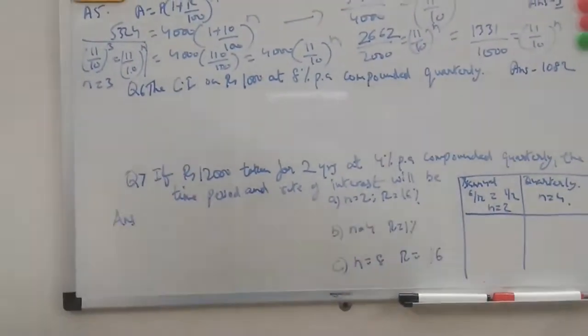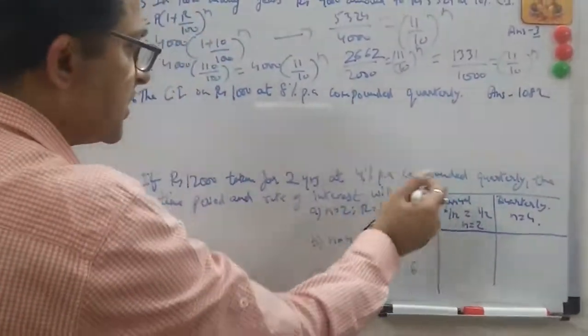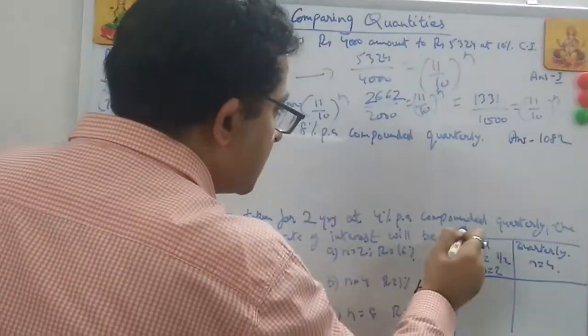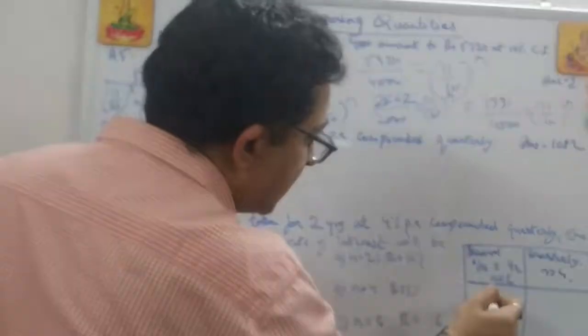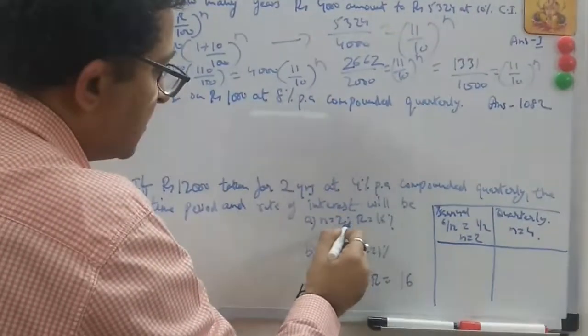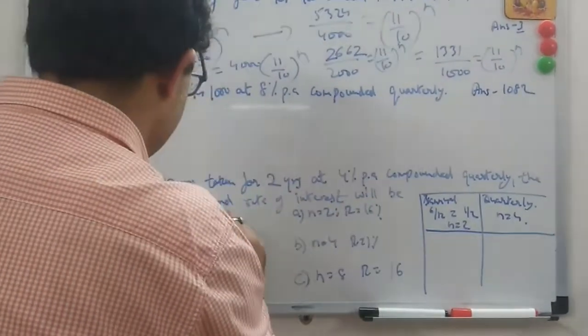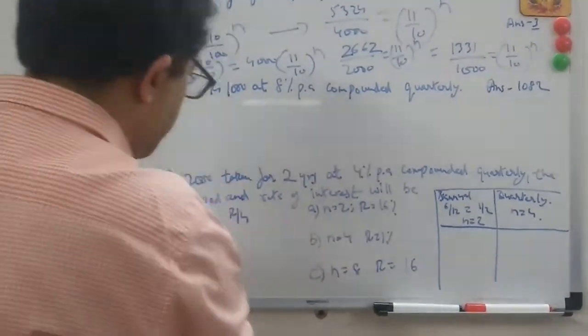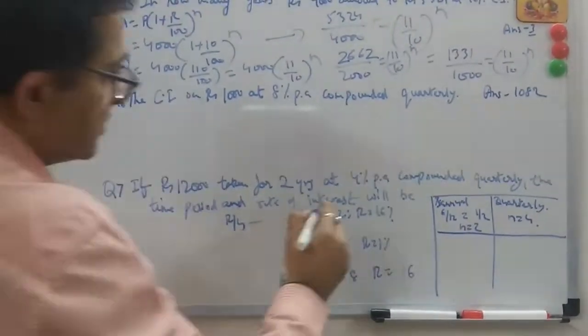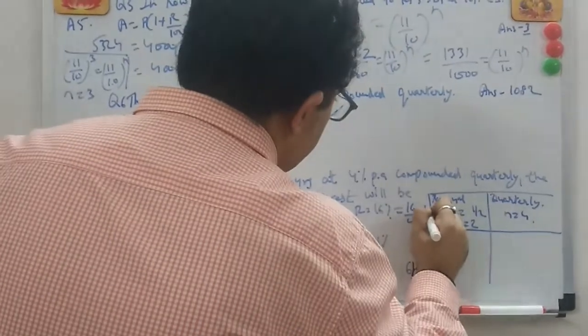See, the logic is, this is for a quarterly question. For semi-annual or 6 months I will do the same values, but right now I am doing it for quarterly. Always for quarterly, R will be divided by 4. Remember this. R will be divided by 4 for quarterly. So 16 by 4 is equal to 4, so this becomes 4%.